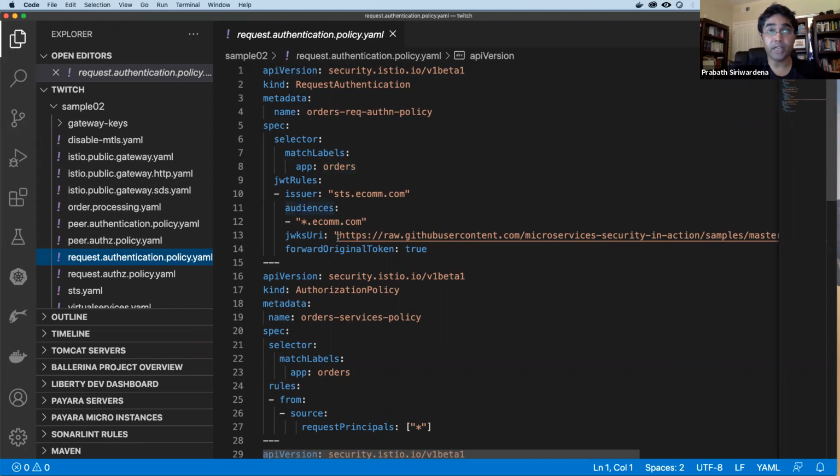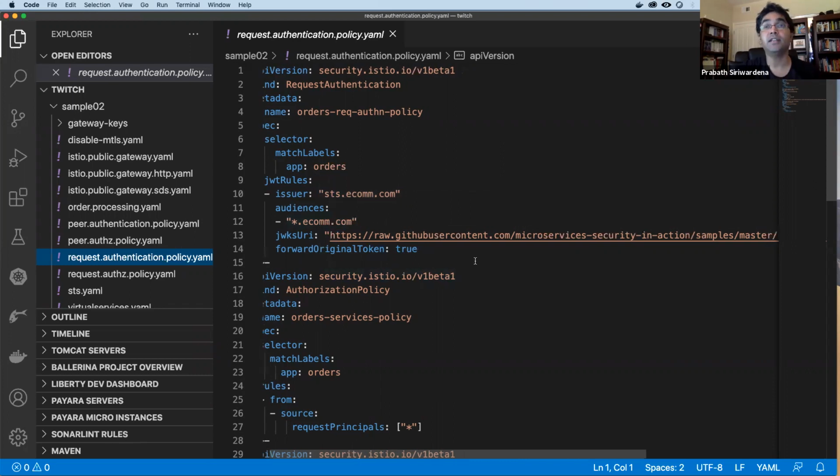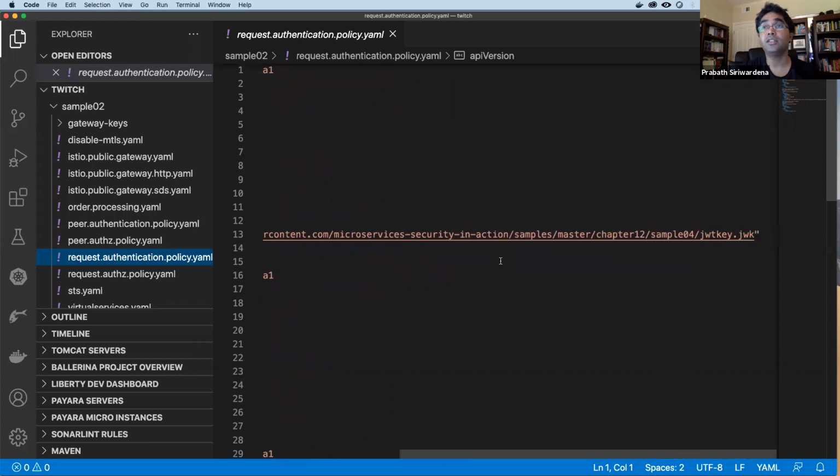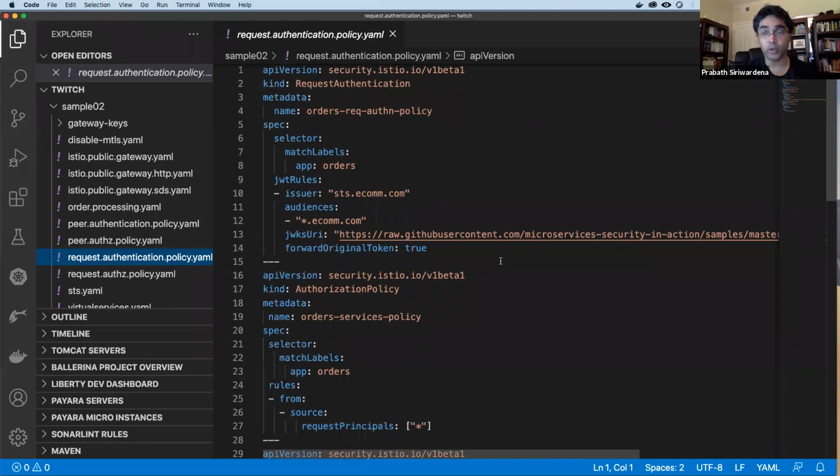You need to bring a JWT to access the service, and the issuer of the JWT must be sts.ecom.com, right? And the audience element in the JWT should match this value, and you specify the URL to fetch the public key of the secret token service, which signs the JWT, so Istio can verify the signature. We'll go through the forward original token attribute later.